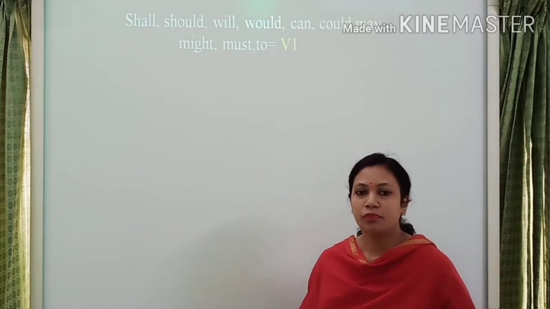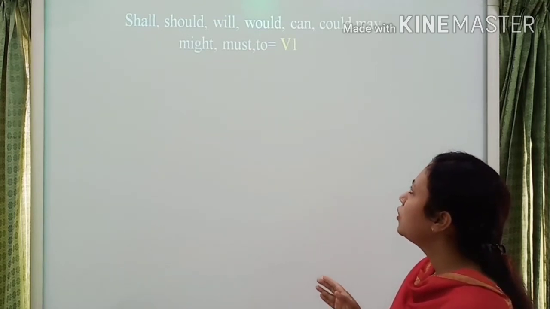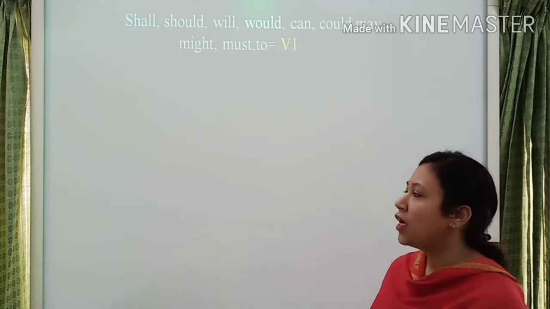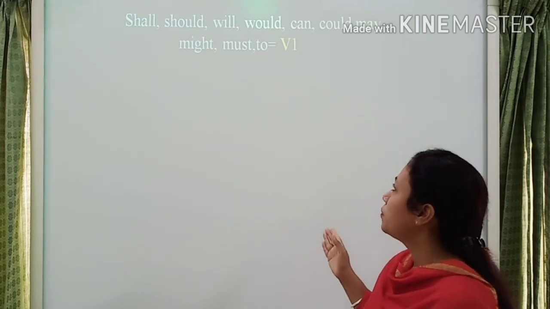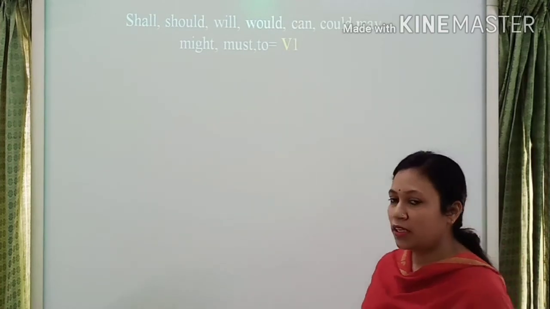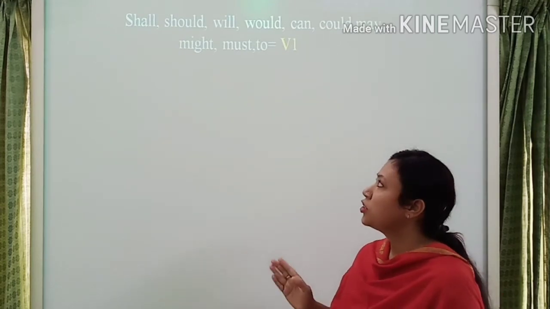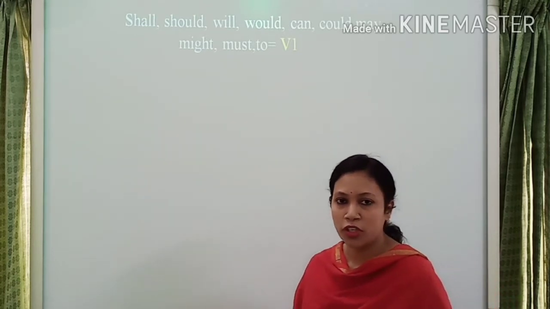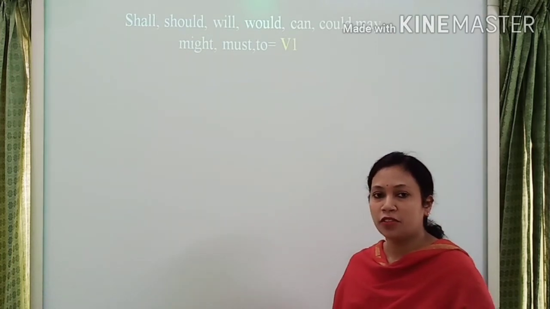Look here, students. If in any sentence there is shall, should, will, could, can, may, might, must, ought to, going to, dare to, need, you understand it's a modal auxiliary verb. In that case you choose the present indefinite tense. I repeat it again: if any sentence has any kind of modal auxiliary verb, then you choose the present indefinite tense.